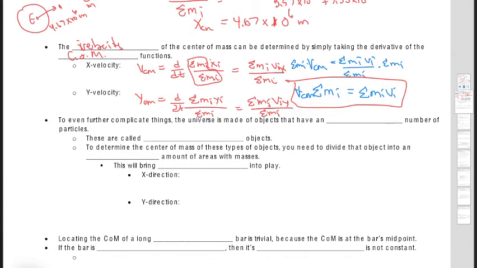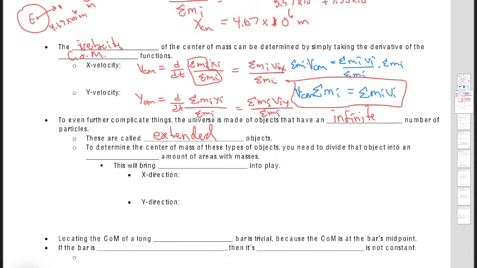Now, to even further complicate things, the universe is not necessarily made of just simple systems of two objects. The objects tend to have an infinite number of particles, and we call these extended objects. For example, a bowling ball: in physics 1 we treat it as a single object, but in actuality it's an extended object because there are pieces of the bowling ball missing where the holes for your fingers go and everything.